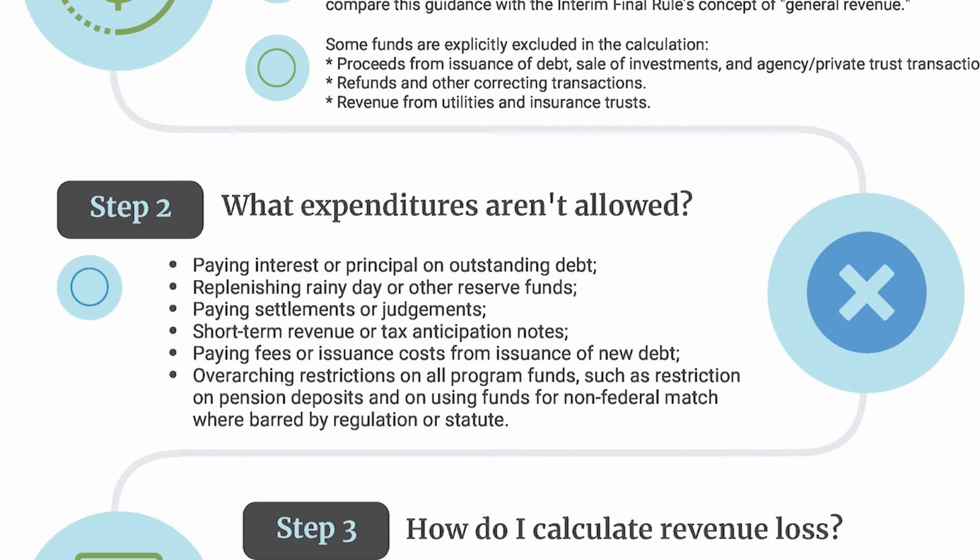Repaying settlements and judgments or short-term revenue or tax anticipation notes are specifically disallowed by the U.S. Treasury. Paying fees or insurance costs from issuance of new debt, and overarching restrictions on program funds, such as restrictions on a pension deposit or on using funds for non-federal match, were barred by the regulation. So those are a handful of things that we know right now that the U.S. Treasury said are not allowable.